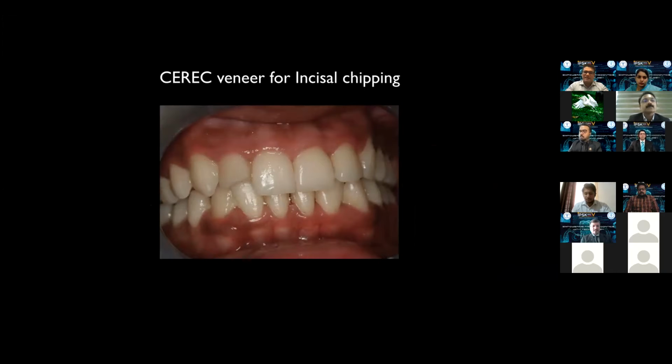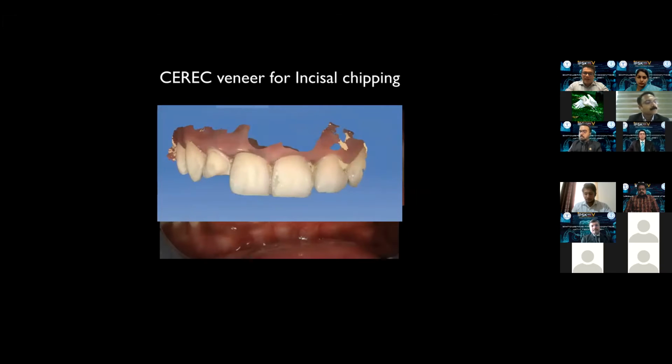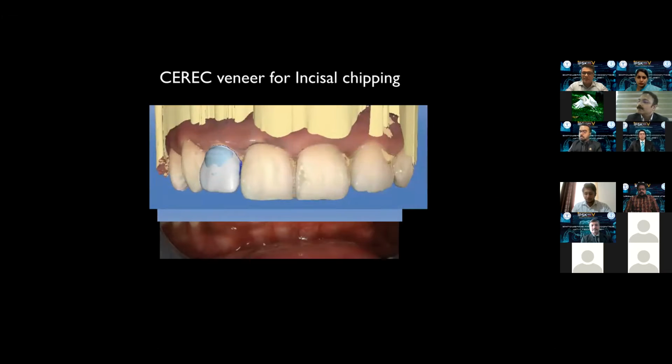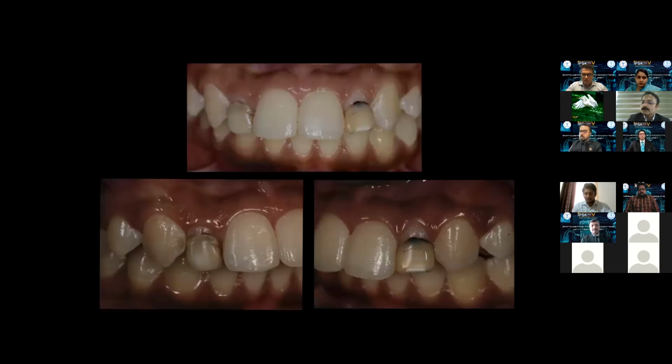Once you understand the translucency of these ceramic blocks, you can choose the appropriate block and give your final restoration. Here is a case of incisal chipping. The software is so smart that even with no prep done, I can tell the software to copy the left lateral incisor and make a mirror image on the right-hand side. This is how the software designs it. We just have to mill. Here a little bit of glazing was done and we bonded the final restoration. So smart software can help us get a fabulous restoration.